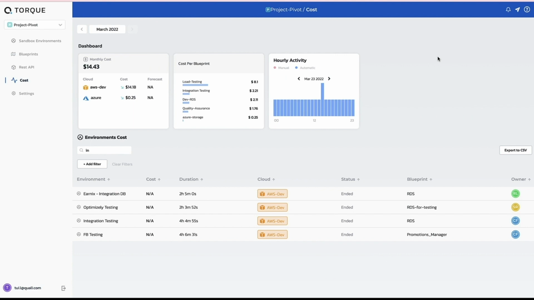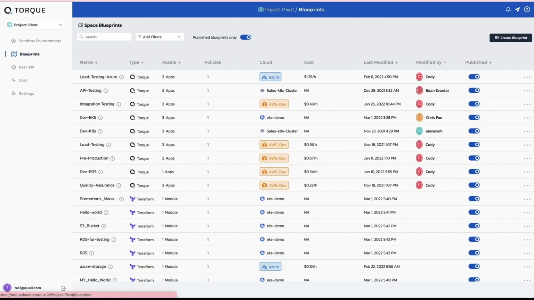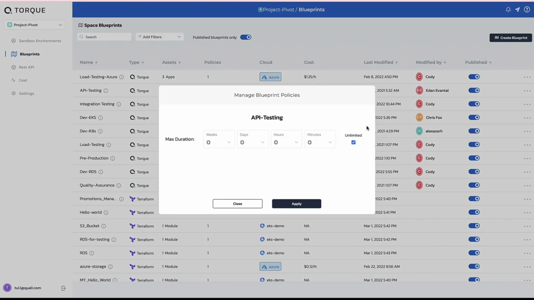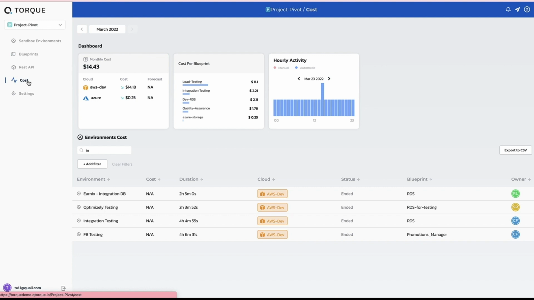If I notice, oh, this is costing too much, maybe I want a time limit, we can combine the use of max duration to enforce that policy on cost savings. And if I want to view it, I have a nice dashboard here in Torq to view it, so it won't be a hunting exercise. My cloud bill will have those tags and I can filter for it, and I can now report to the people that care about this on why my costs are what they are and how I've done my best to minimize it. Because you know what? At the end of the day, I don't really want to care about this. I want to go back to developing, and I'm super glad that Torq has taken care of this for me.